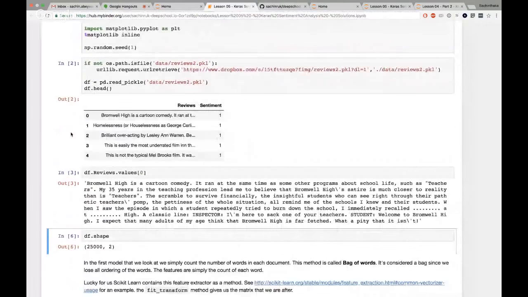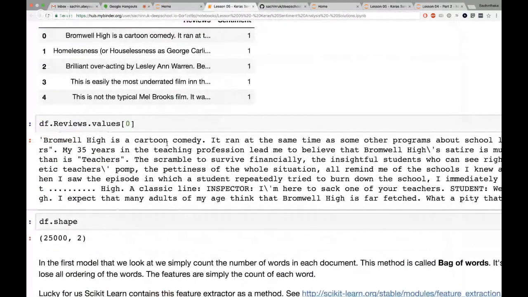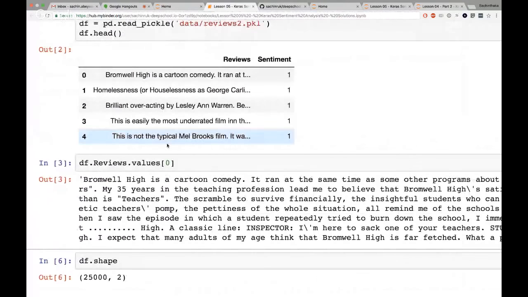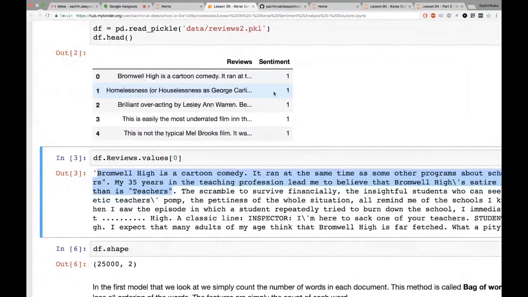This is the kind of thing that we have. We have movie reviews. I believe I have 25,000 movie reviews, and the first one, just to show what it is, starts with Bromwell High is a cartoon comedy, and so on. At the end of it, we have a sentiment of 1 or 0. 1 is going to be positive, and 0 is going to be negative.